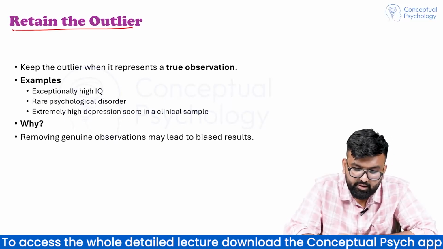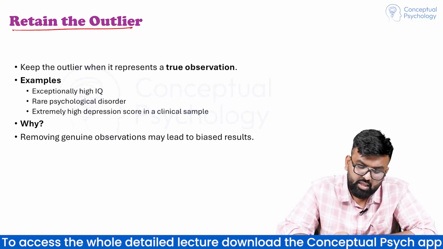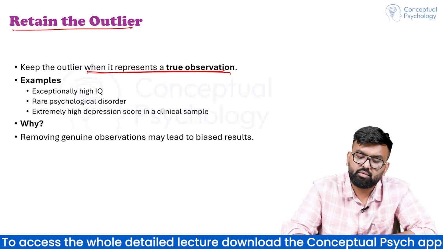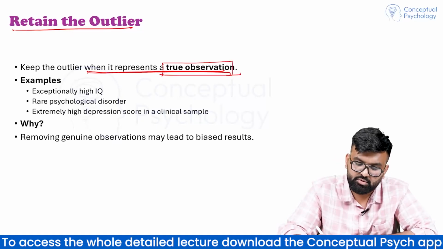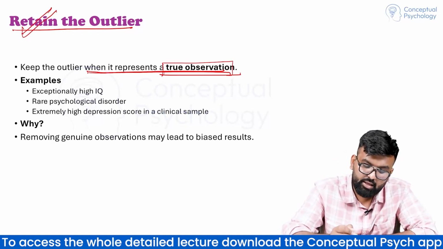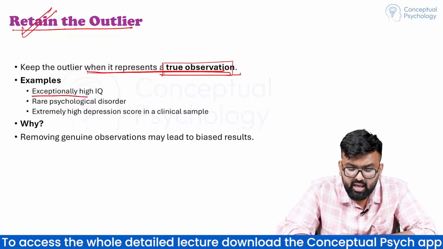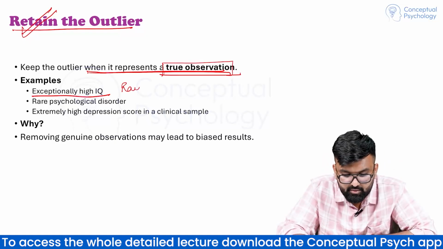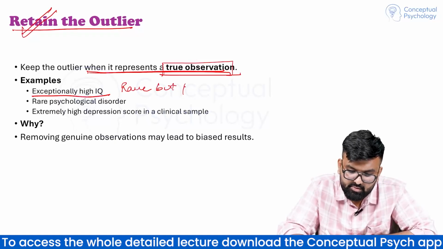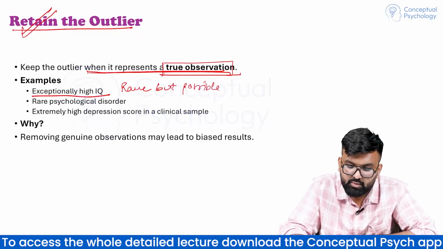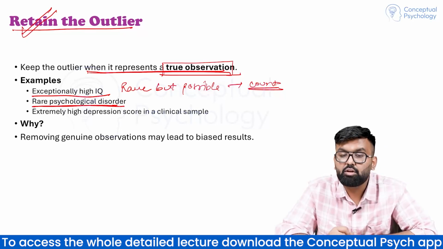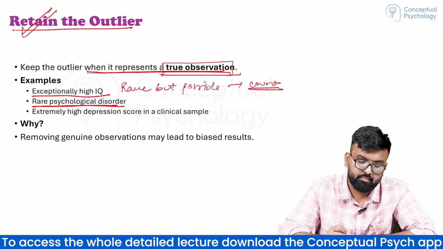Then retain the outlier. Keep the outlier when it represents a true observation. अगर वो सच में ऐसा है, then we will keep it as a true observation. We will retain the outlier. A person can have an exceptionally high IQ. It is very possible, but rare, but possible. So we will count that data. So we will retain that data. Rare psychological disorder, या rare neurological or mental disorder.